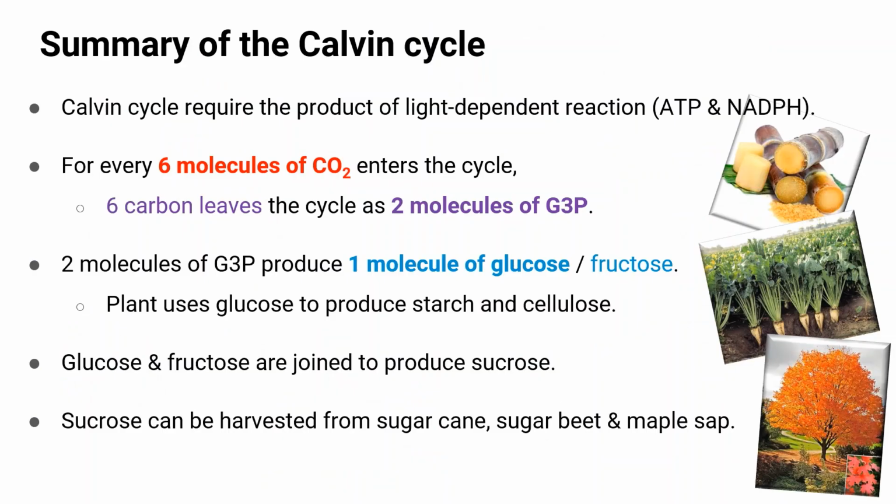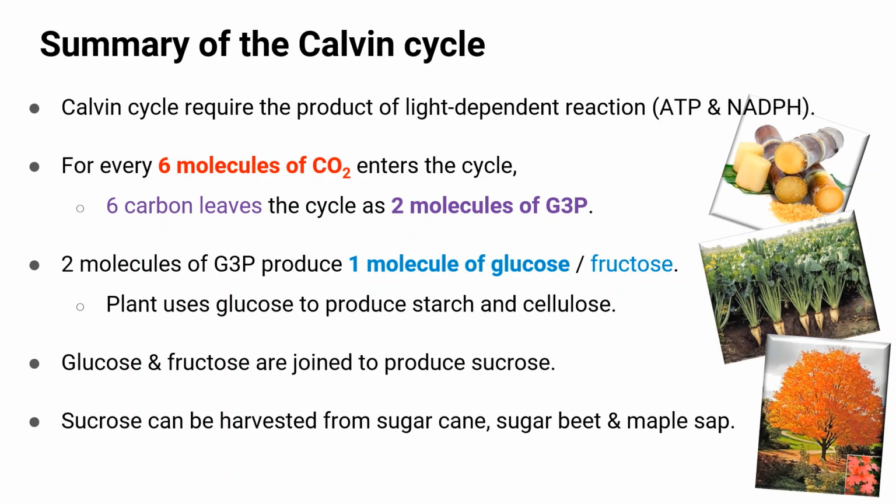Summary of the Calvin cycle. So the Calvin cycle requires the products of light-dependent reactions. As you know, the light-dependent reaction produces ATP molecules and also NADPH molecules. The NADPH molecules will function as the reducing agent, and ATP will provide the energy for the Calvin cycle. The Calvin cycle basically will produce sugar.